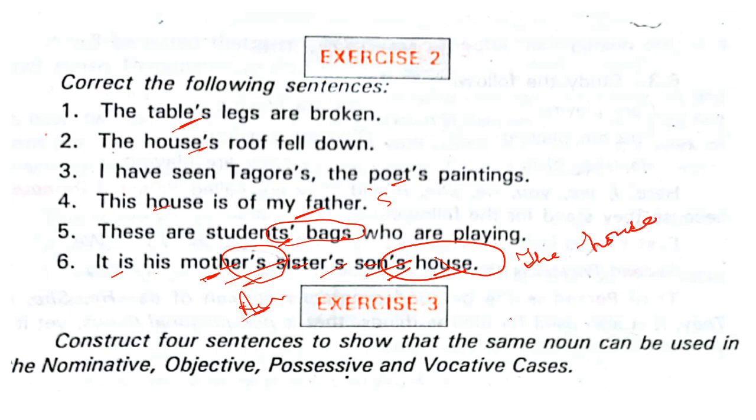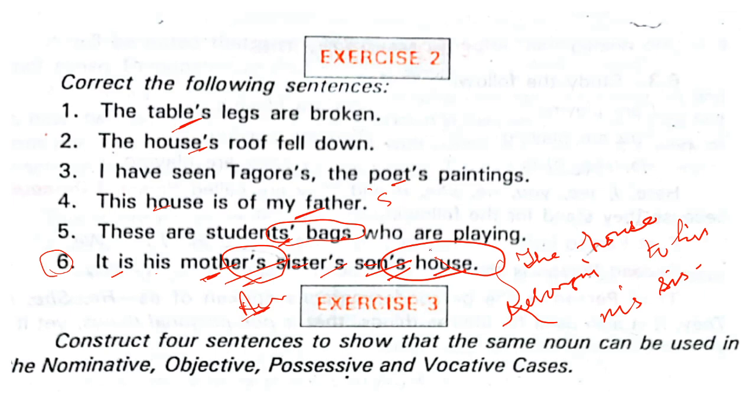So the house belonging to his mother's sister means his mother's sister's house. Do you understand? If you feel a bit confused, we will see it later. Anyhow, this is the meaning: the house which belongs to his mother's sister, that is his aunt.